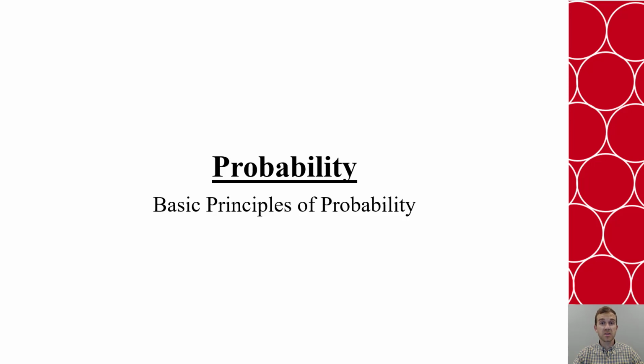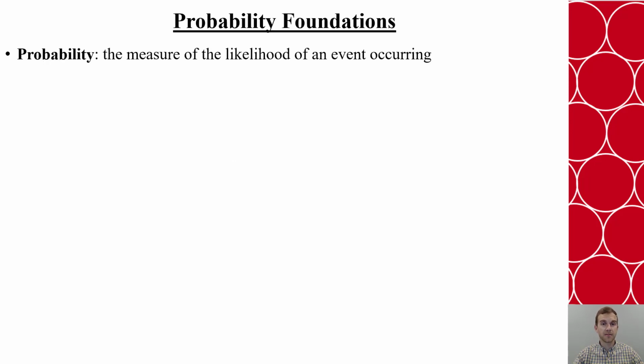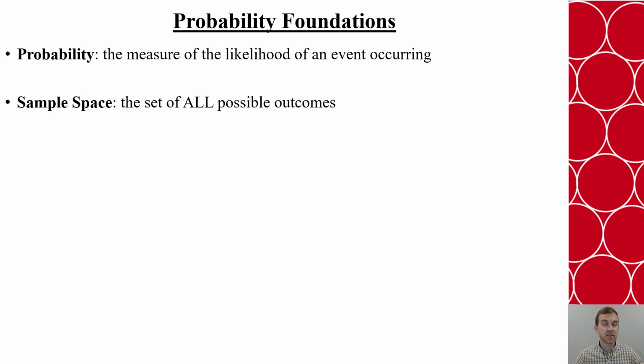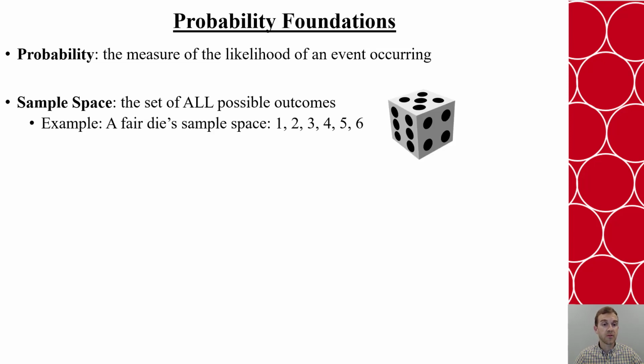In this video, we'll discuss the basic principles of probability. Now, probability is the measure of the likelihood of an event occurring. To get that, we need the sample space, which is the set of all the possible outcomes. For example, if I have a die, it has the sides 1, 2, 3, 4, 5, and 6, so that